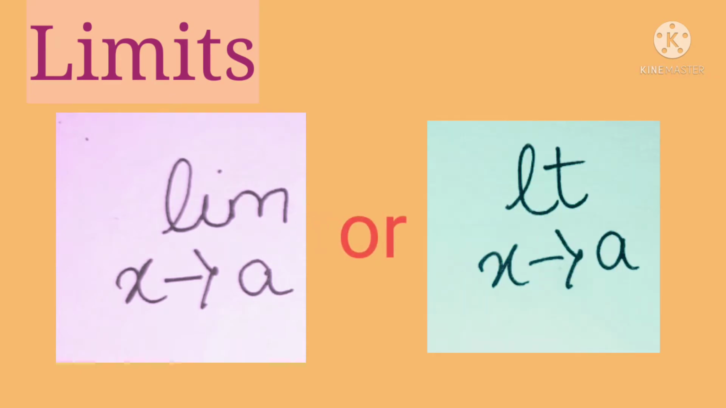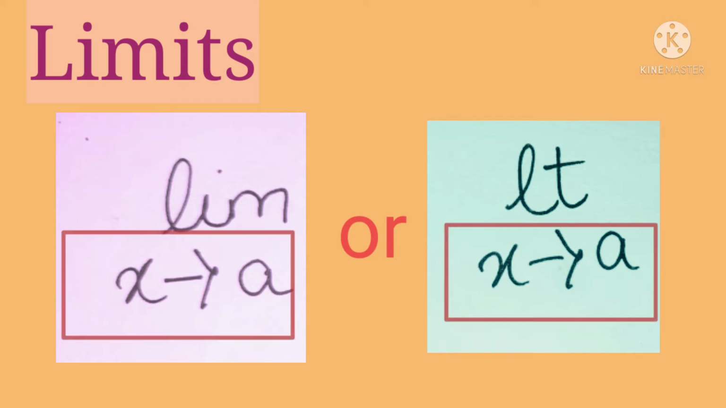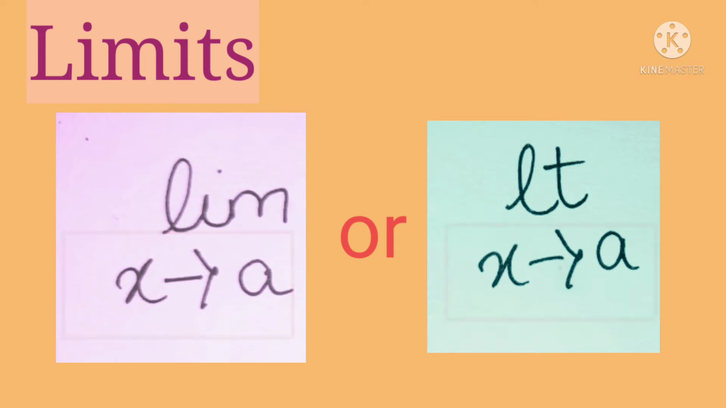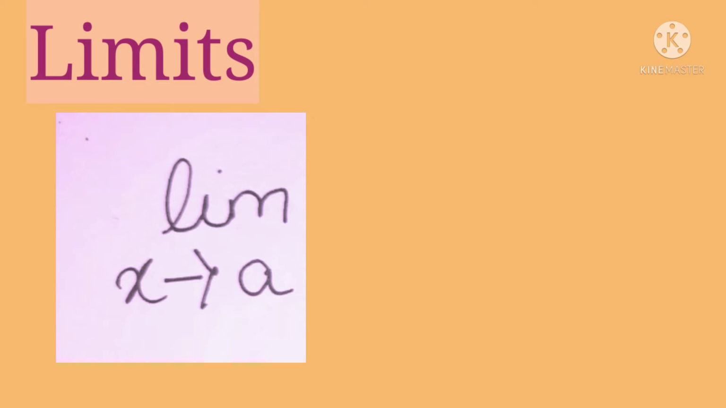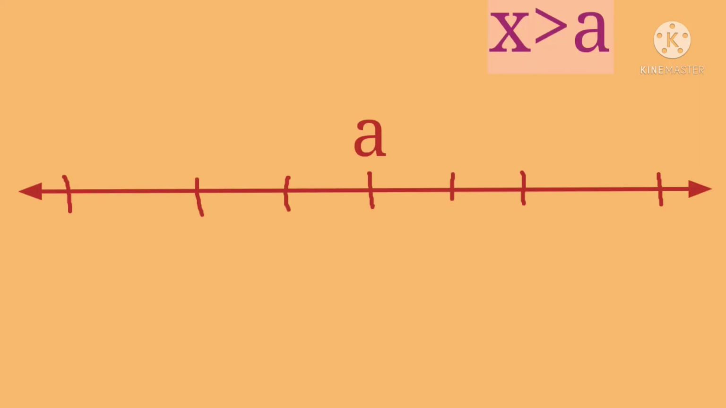In some books we can see LT or LIM. Here it is represented as x tends to a. It means x approaches a, but x is a variable and a is a constant. If x takes values closer and closer to a, but is not equal to a, we say that x tends to a, or in other words, x approaches a, with x greater than a, and x takes values nearer to a.